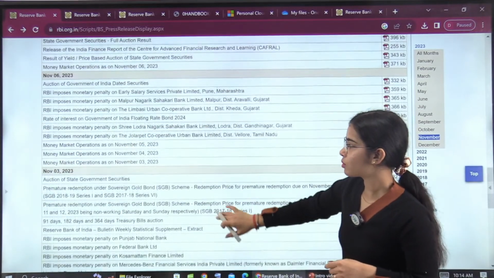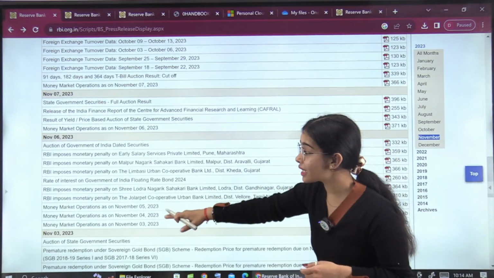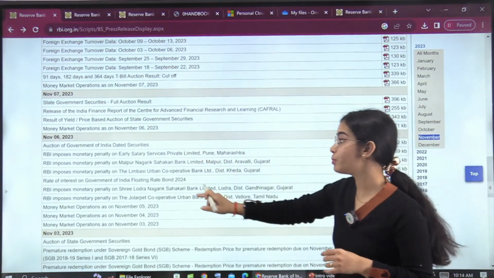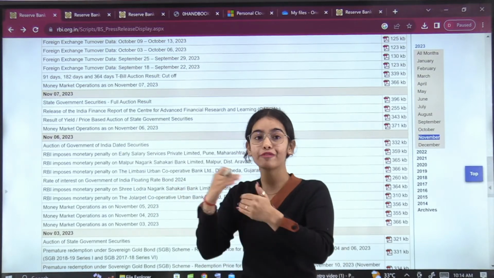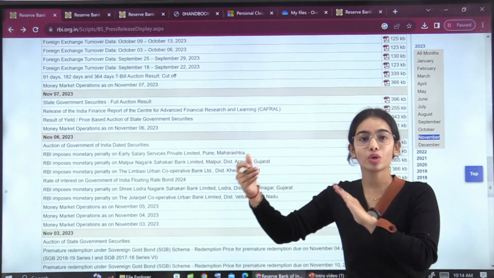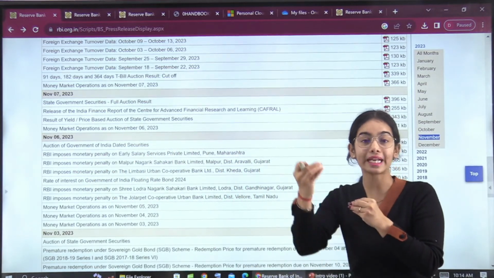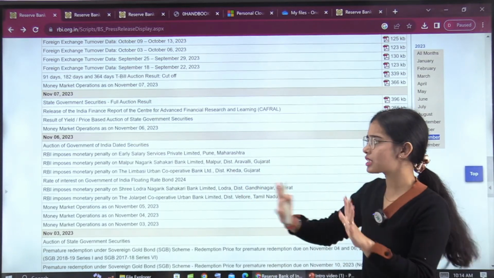Then all of this, again, monthly data is coming. You can see there are 20 notifications on monetary penalty, and this is going to come every month. Every 15 days, 20 monetary penalties. You cannot remember that. So either remember some that are in the news, that are near the examination. Till then, just leave it.